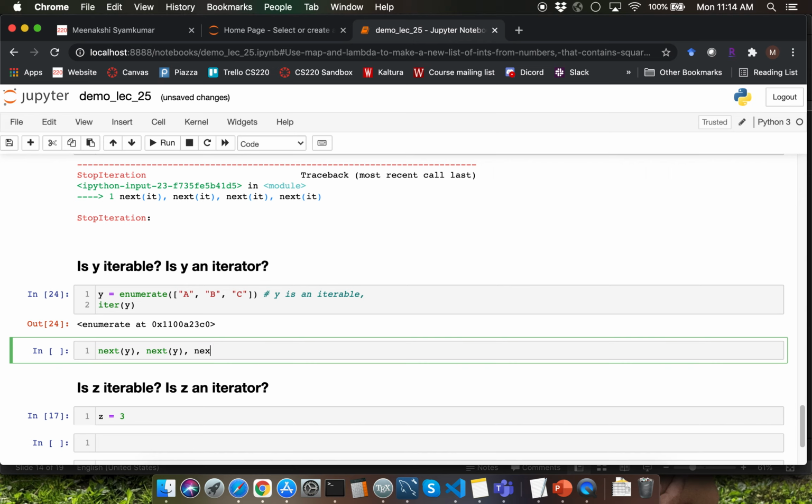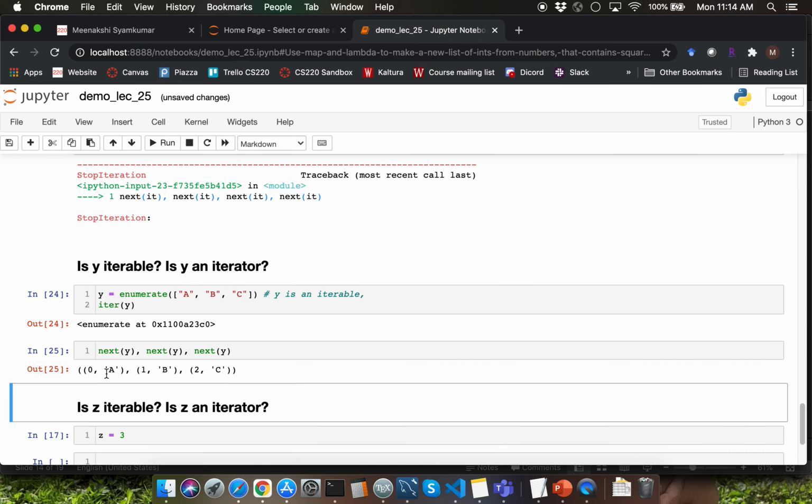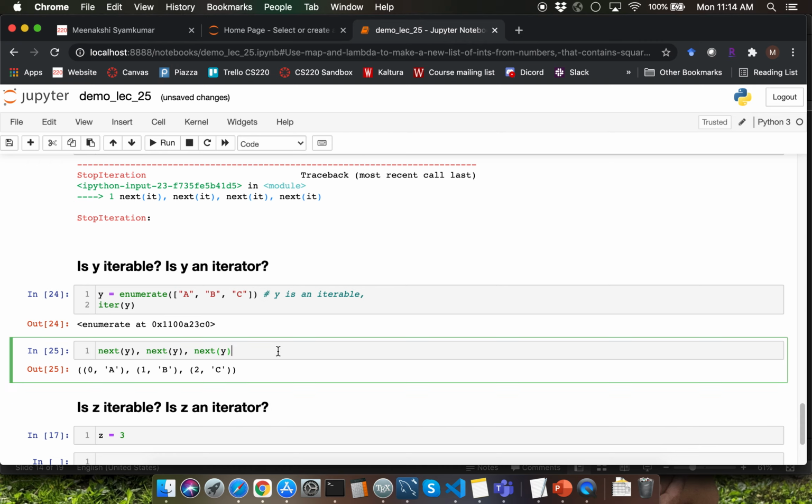I already know that y is also an iterator. Observe that we are able to get each of the associated values from the enumerate built-in function call. You're going to get index 0 along with the item string A, index 1 along with the item string B, and so on.